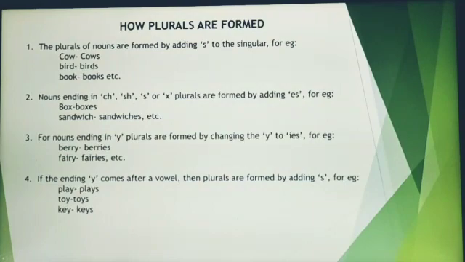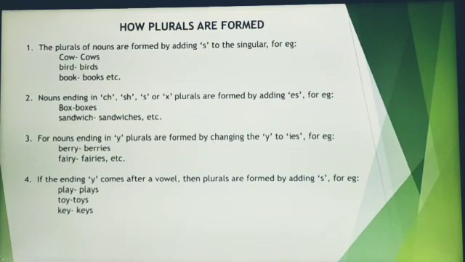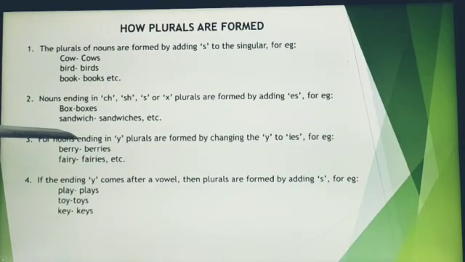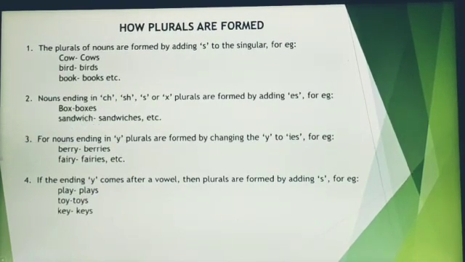Now there are many ways by which we can convert the singular forms into plural forms. The most commonly used and the simplest one is by adding s to the singular form. For example, cow, cows, bird, birds, book, books. For the nouns ending with ch, sh, s or x, plurals are formed by adding es. For example, here you see box. Box ends with the letter x. So we just add es at the end to make it plural, that is boxes.